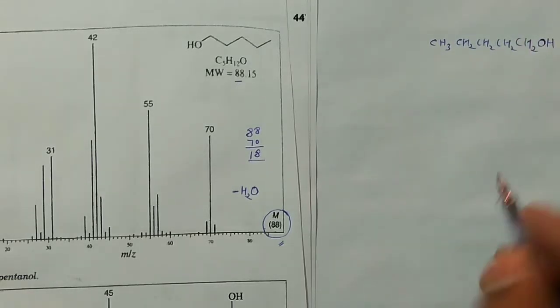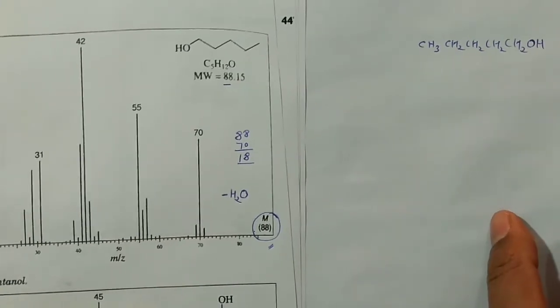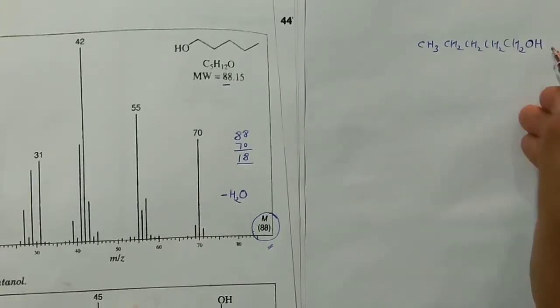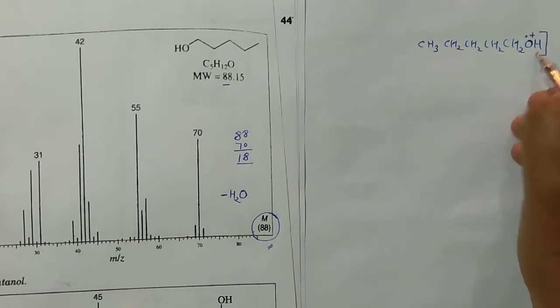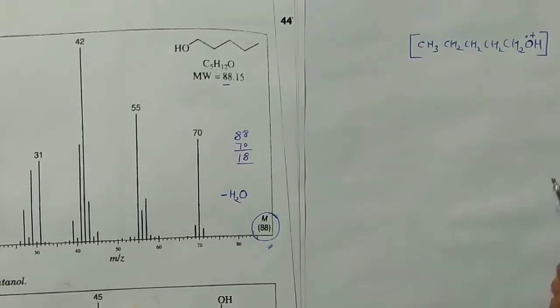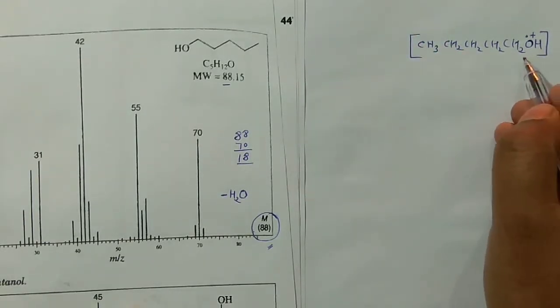So now I am not going to draw the entire mechanism, as I have mentioned all these things earlier. So what happens, you see, this will get the odd and the positive. This is actually the molecular ion. This is the molecular ion. This is the correct way of representing it, right?